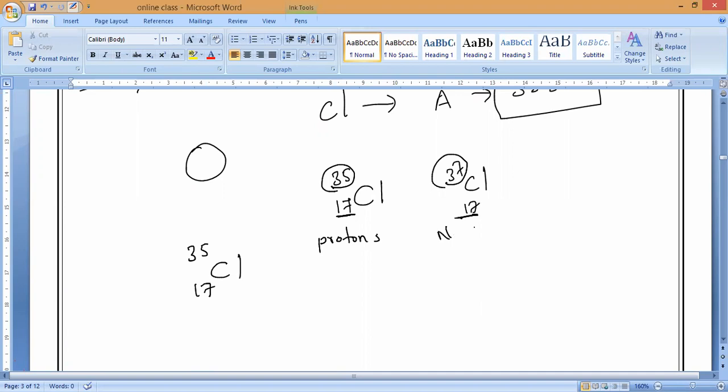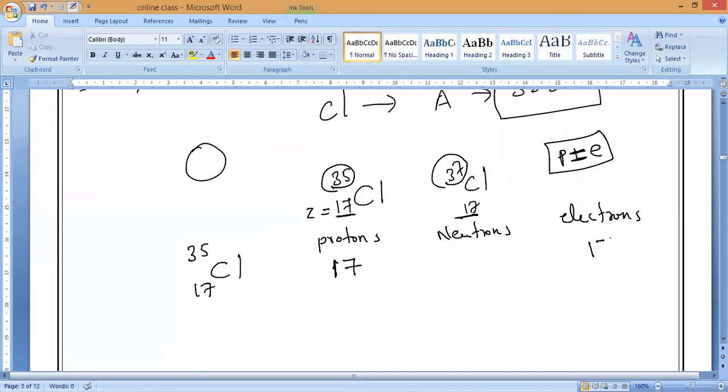Next one, number of neutrons. Next one, number of electrons. As we know, for every atom, number of protons is equal to number of electrons. Yes or no? And atomic number is equal to protons. So how many protons are there? 17 protons. Electrons also 17.